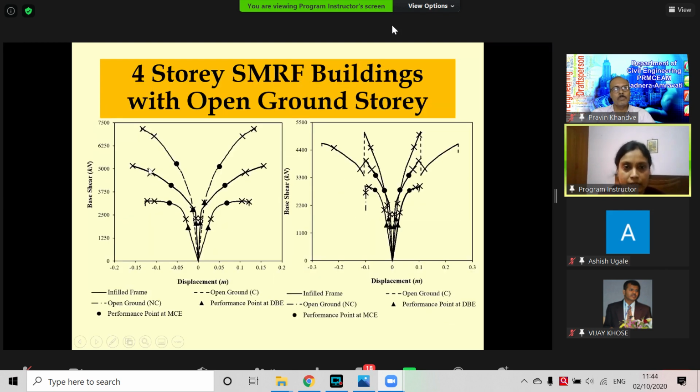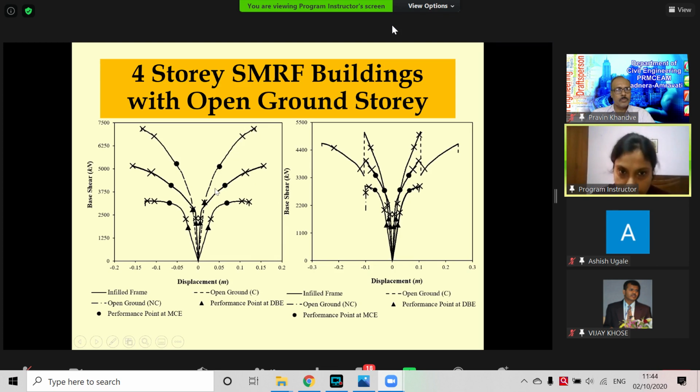This curve is for uniformly infilled frame, and this curve is open ground story with the clause of 2.5 times, which I said, conforming to the IS 1893 2002 clause.